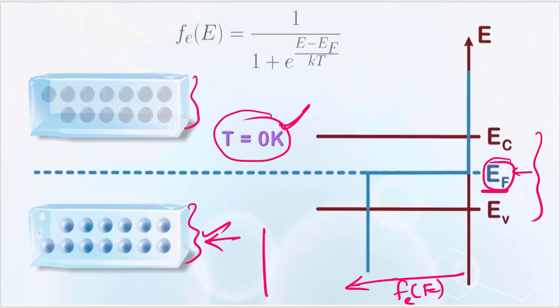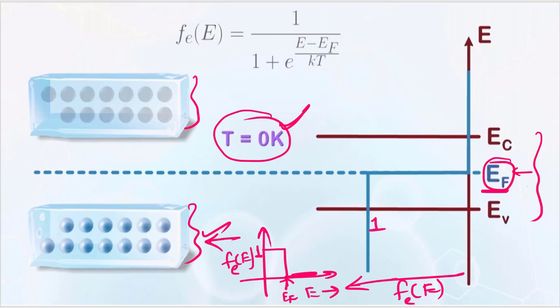In this diagram, f of E for electron is on one axis and energy on the other. This is the energy level E_F, this is the value 1, and this is the value 0.